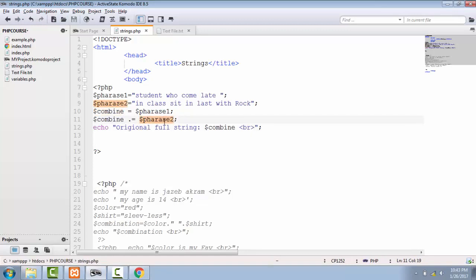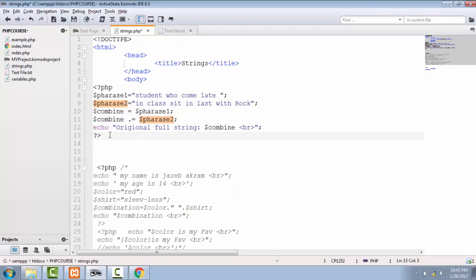Now one more thing in this lecture will be string functions. By using string functions, you can easily convert the first lowercase letter of your string into uppercase and the first letter of every word of your string into uppercase as well. But before doing that, let's add one line by using a br tag right here.